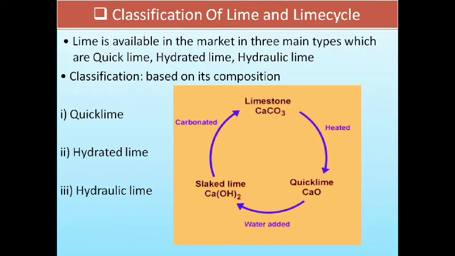Classification of limes and lime cycles. Lime is available in the market in three main types, which include quick lime, then hydrated lime, and hydraulic lime.